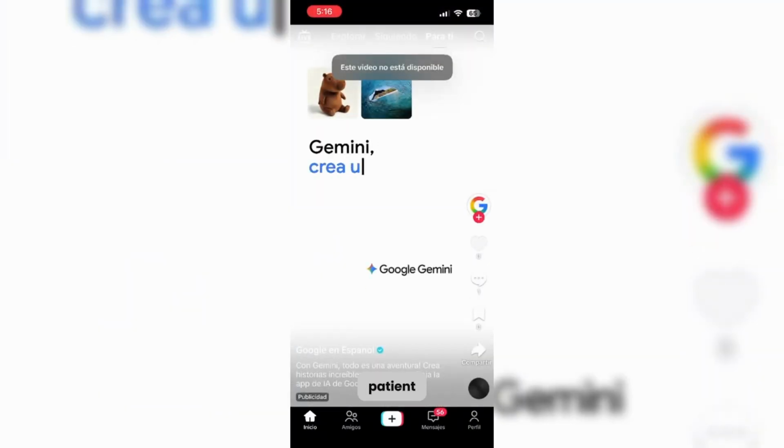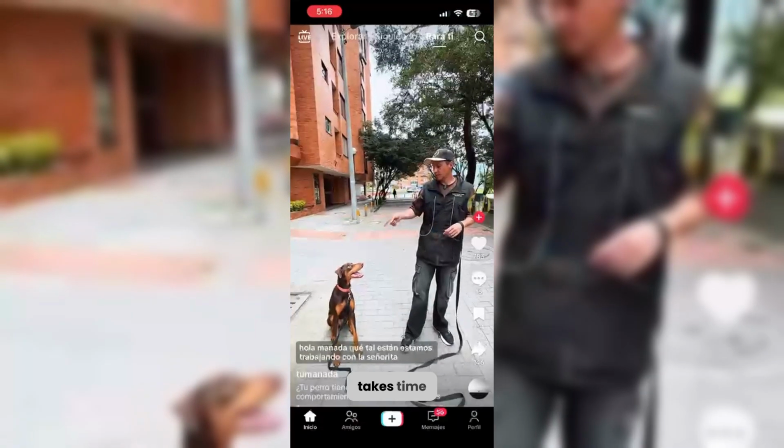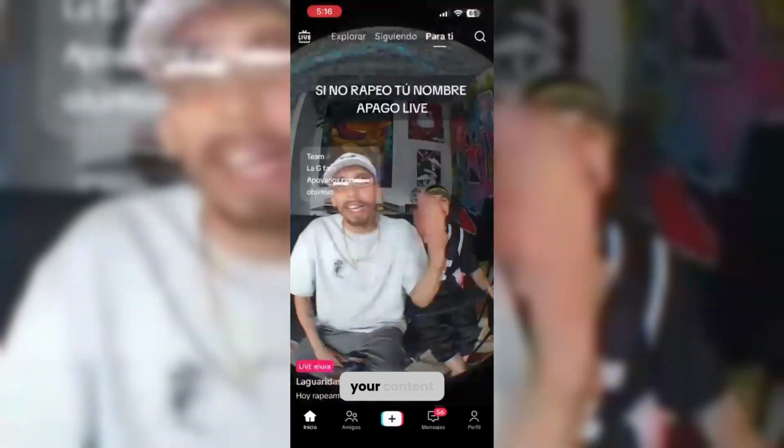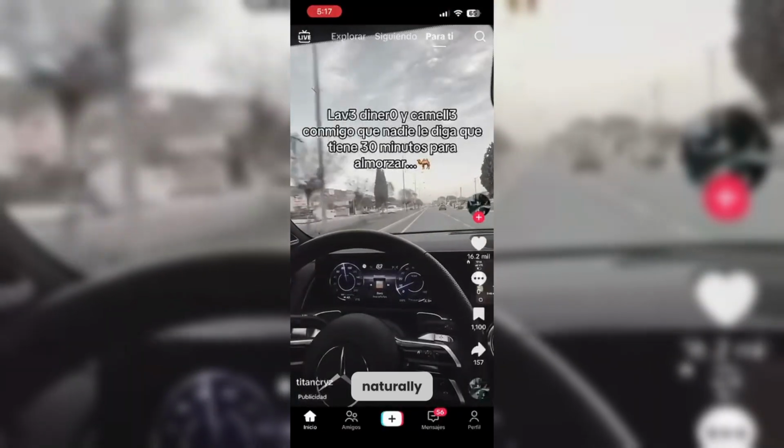Finally, be patient. Growing on TikTok organically takes time, but if you stay consistent and keep improving your content, your followers will grow naturally, and that's it.